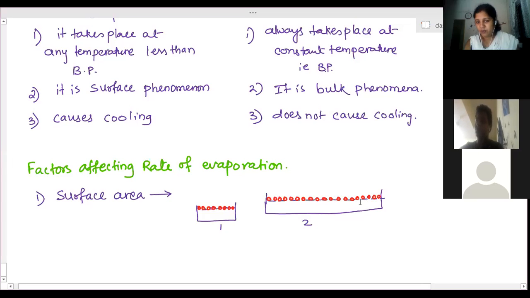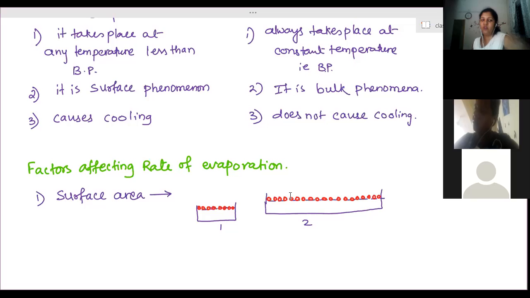So more number of particles are getting converted into gaseous state because more particles are exposed to air. These particles exposed to air take out heat energy from the surrounding and at a time they get evaporated out. Here the less number of particles are in contact, so less number of particles at a time get converted into gaseous state. Therefore the rate of evaporation of the second container will be more as compared to the first one.